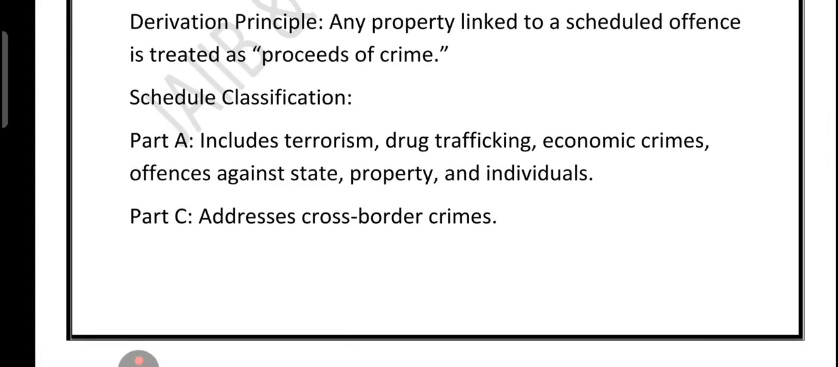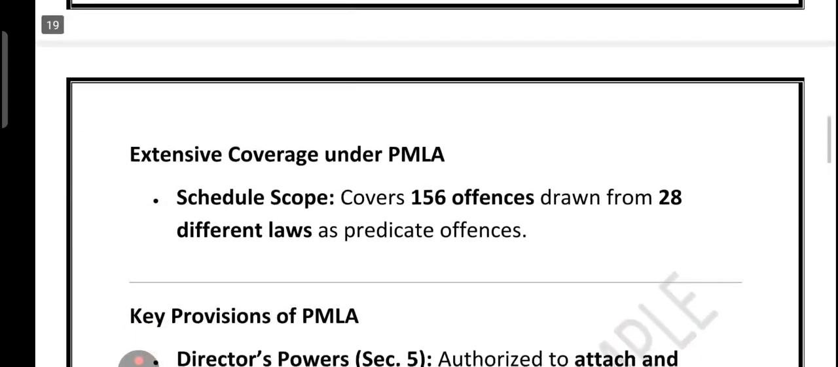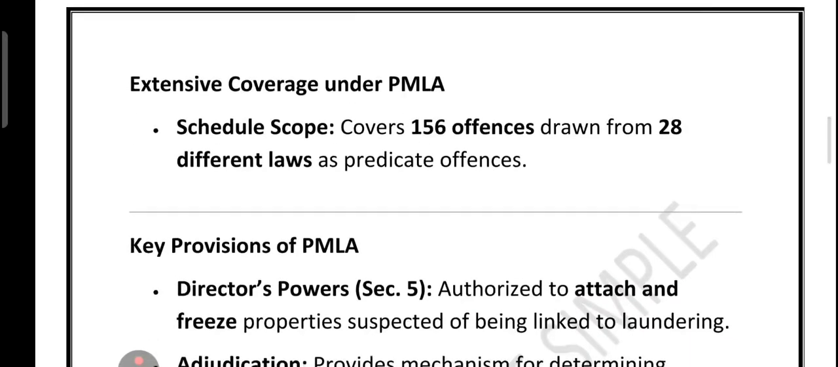So any property, any money linked to these offenses is automatically treated as proceeds of crime, right? Now, in short, we can say money laundering is not just about handling dirty money, but also about trying to make it look clean. And the law ensures strict punishment for both the individuals and the institutions involved.